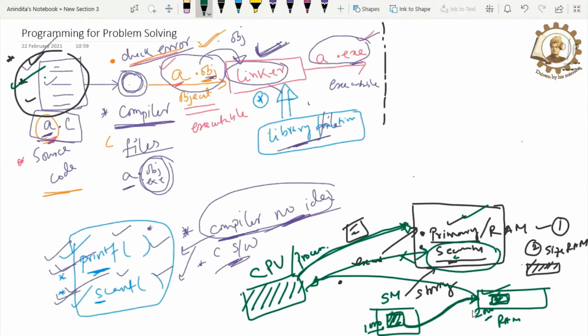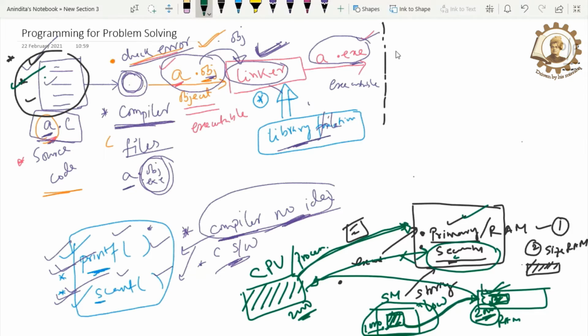So our responsibility is first to load the program in the secondary memory with some specific address, and then when it needs to be executed, only then we will load it to the RAM and tell the CPU, okay, 2000 is the starting address of my desired program. Now you start execution from this point and complete the execution. But again, there is a question: how could I inform the CPU that 2000 is the starting address location of my file in the RAM?